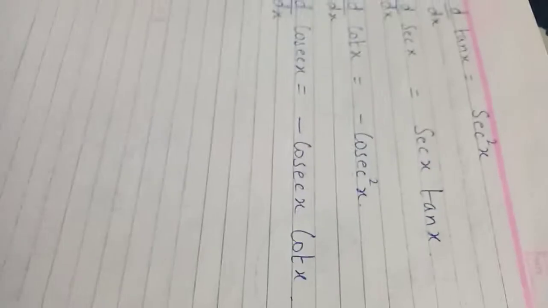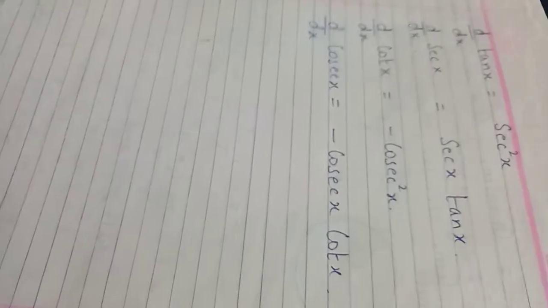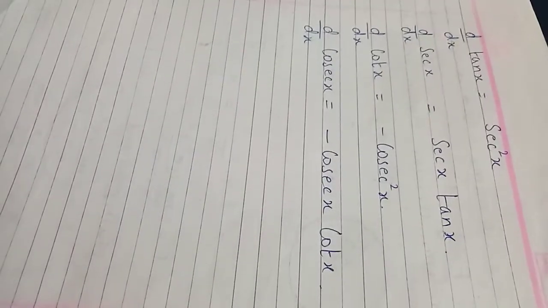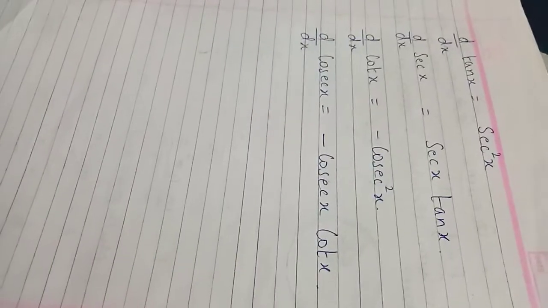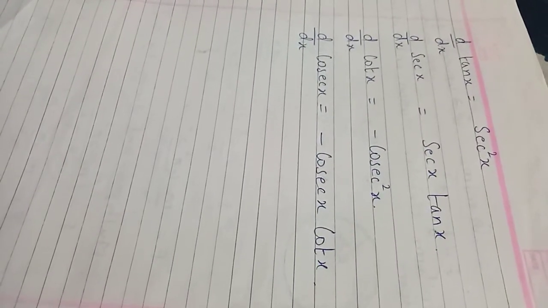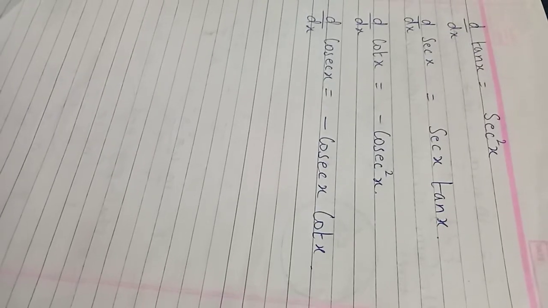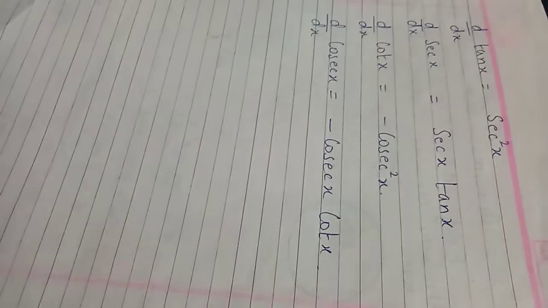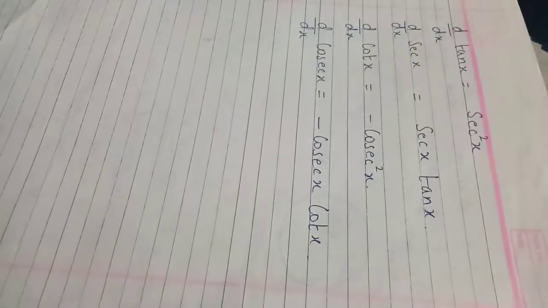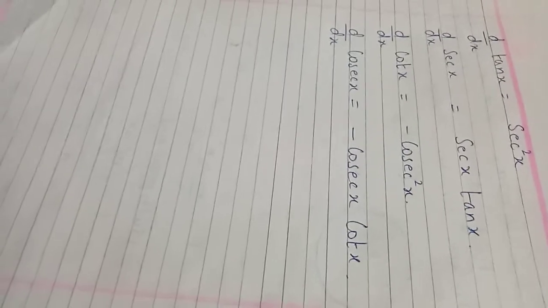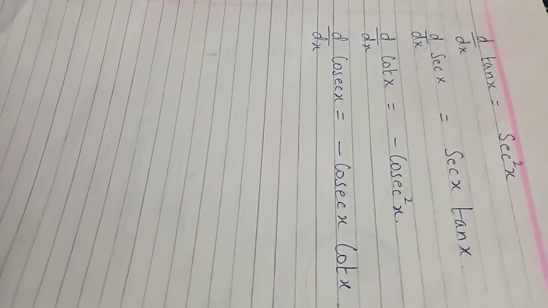Differentiation of sin x is cos x, differentiation of cos x is minus sin x, differentiation of tan x is sec square x, differentiation of sec x is sec x into tan x, and so on. These are not common, only the first three are common. That is, differentiation of sin x is cos x, differentiation of cos x is minus sin x, and differentiation of tan x is sec square x. That's it. Are you okay?